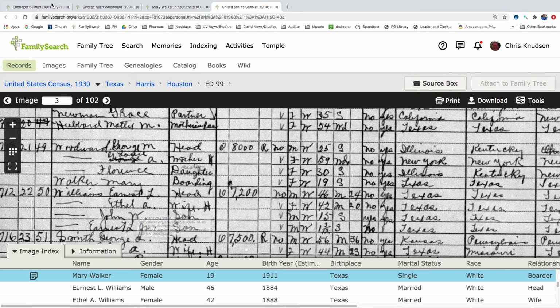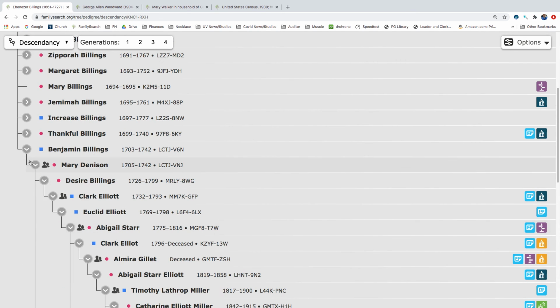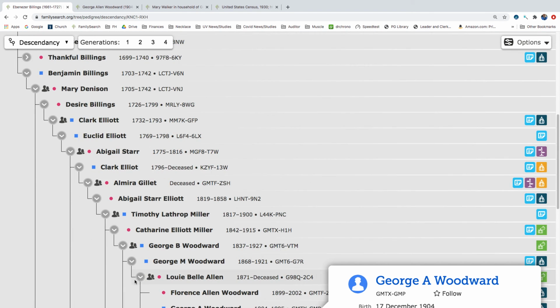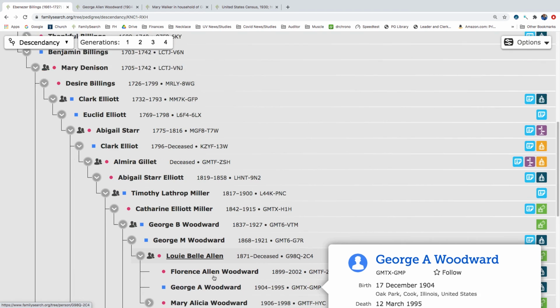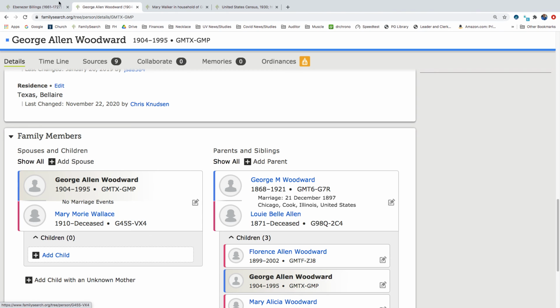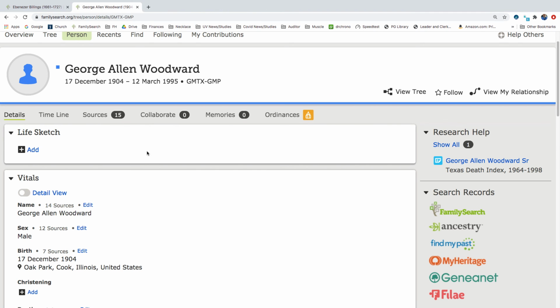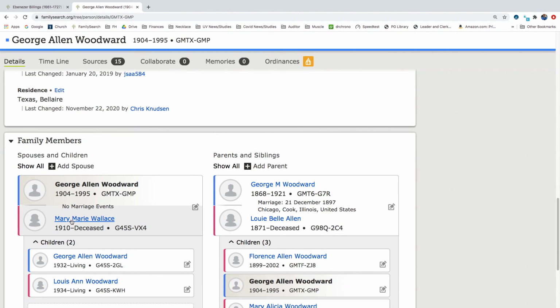Anyway, we'll go ahead and do more research on this at another time. Just to kind of recap, we started off with the ancestor Ebenezer Billings. We came down and picked his youngest son and came down his descendancy until we got to George M. Woodward, who married Lou Bell Allen. They had 3 kids. George A. Woodward was listed as single, but we found his wife, Mary Marie Wallace. Let's go ahead and update this. Mary Marie Wallace, and they had at least 2 children, George and Luann.